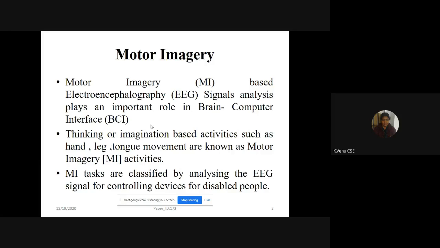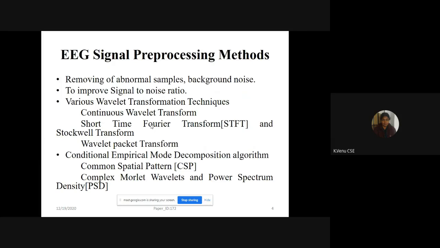So, in this work, this paper reviewed various approaches, pre-processing techniques, and the data sets used for this type of MI task classification from the EEG signals. First and foremost is EEG signal pre-processing. The pre-processing method is used for removal of abnormal samples and background noise by using spectral subtraction techniques, and to improve the signal to noise ratio by using baseline corrections.